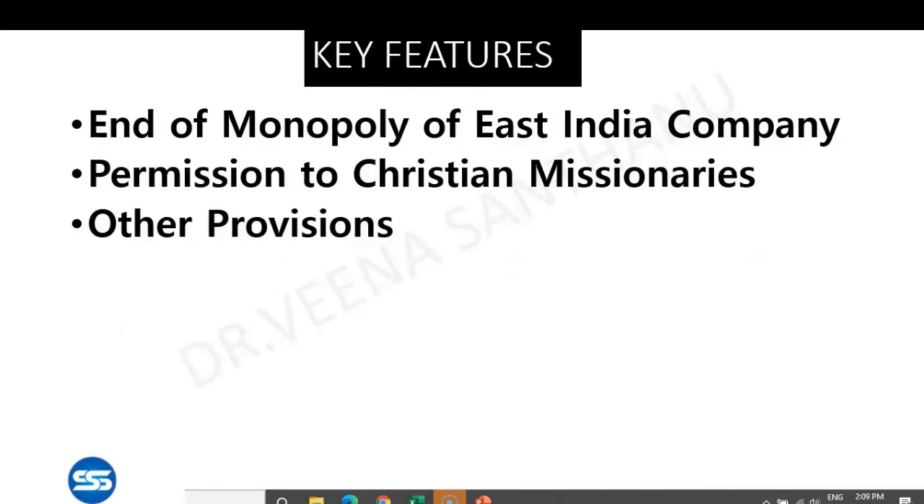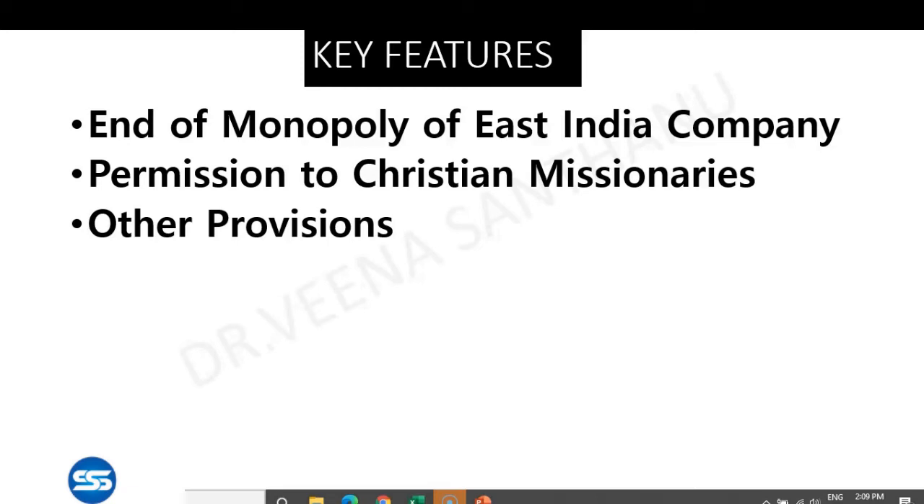So now it comes to the key features of Charter Act 1813. The first one is end of monopoly of East India Company. Now you are very much aware of this, because they had the monopoly previously, but now every British trader is allowed to trade with India. So definitely the monopoly of English East India Company will end.